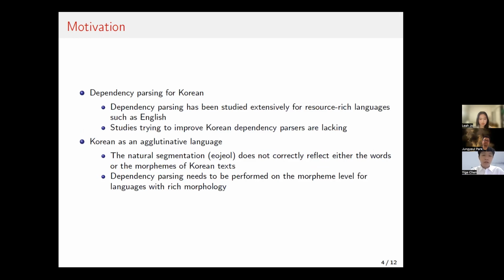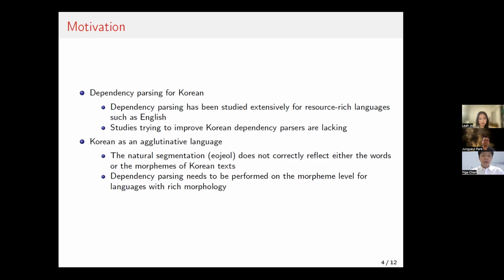More importantly, the natural segmentation, which we call eojeol in Korean, does not correctly reflect either the word boundaries or the morpheme boundaries of Korean sentences, because Korean is basically an agglutinative language that has a lot of morphemes attached to the heads and the roots of the Korean words.